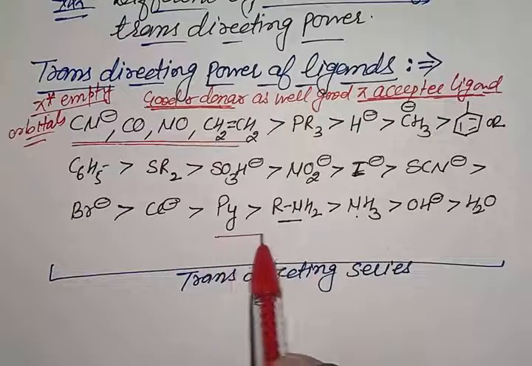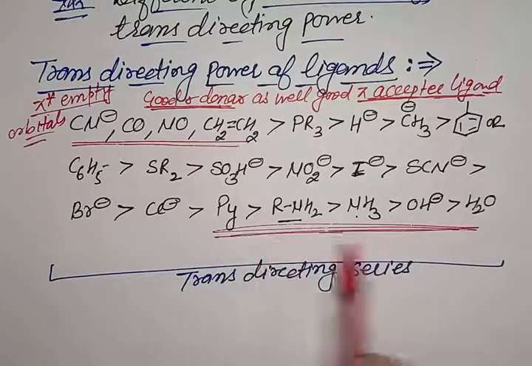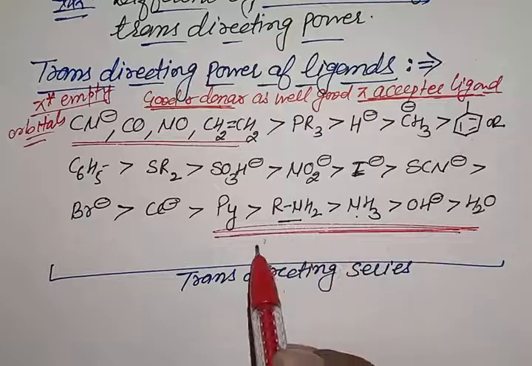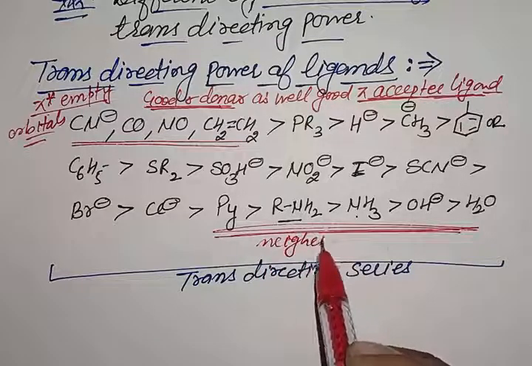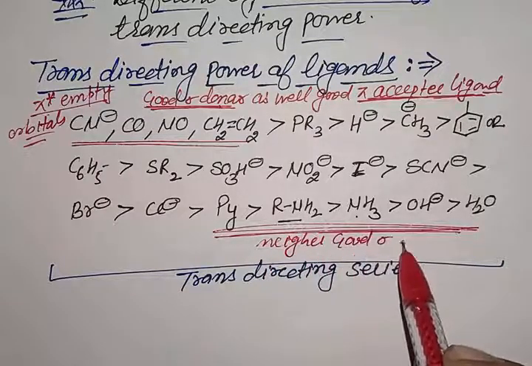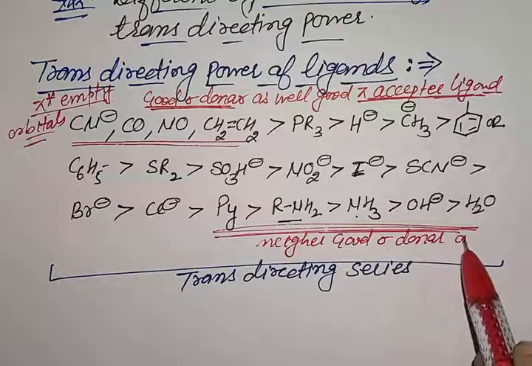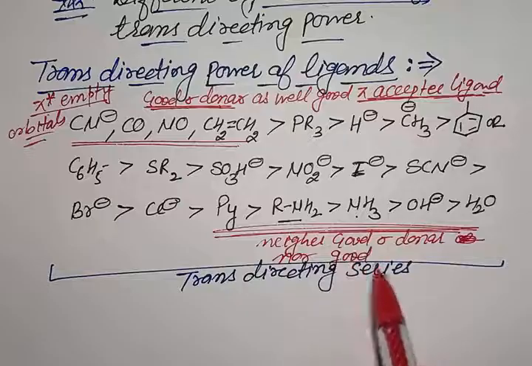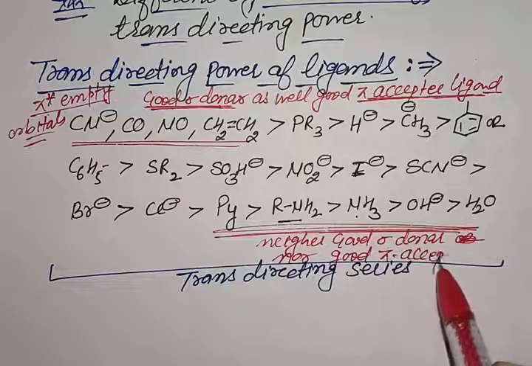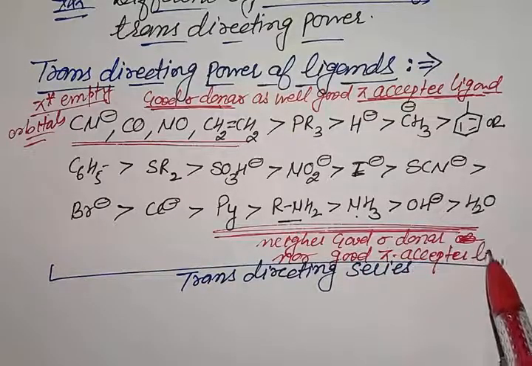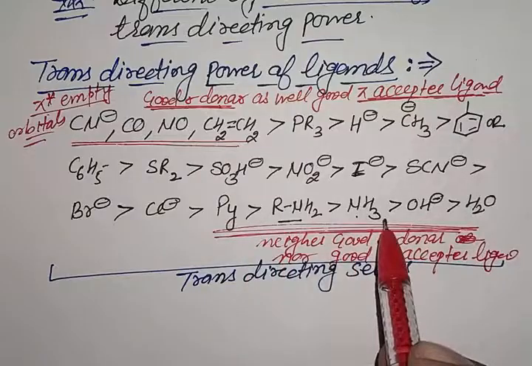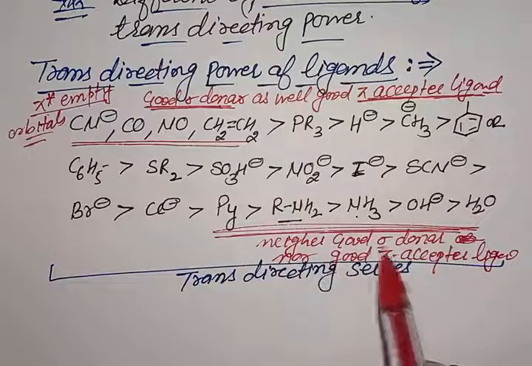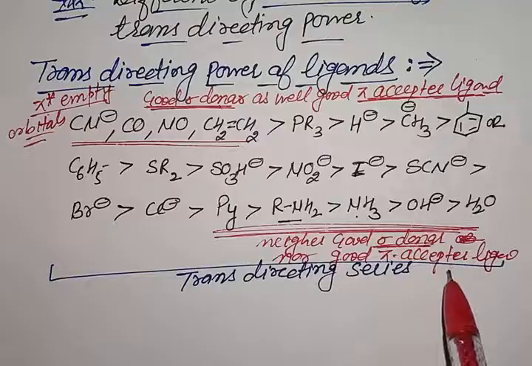Similarly, the ligands present at the lower side of the trans directing series are neither good sigma donors nor good pi acceptor ligands. Some of these ligands are good sigma donor ligands but they are not good pi acceptor ligands.